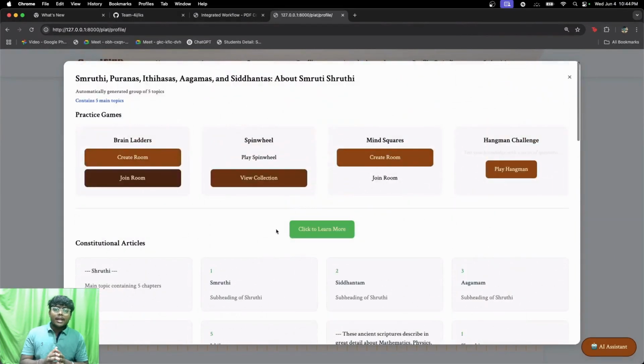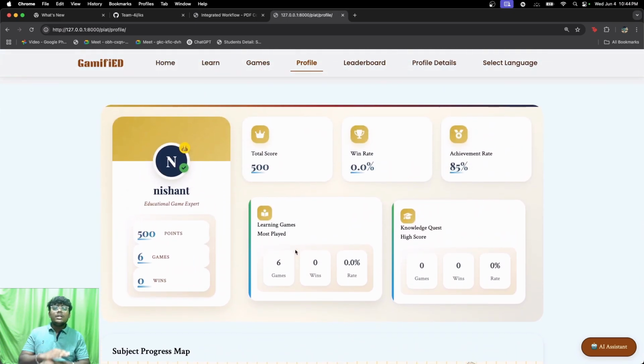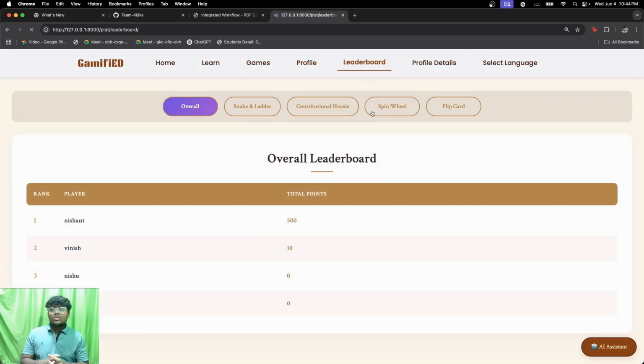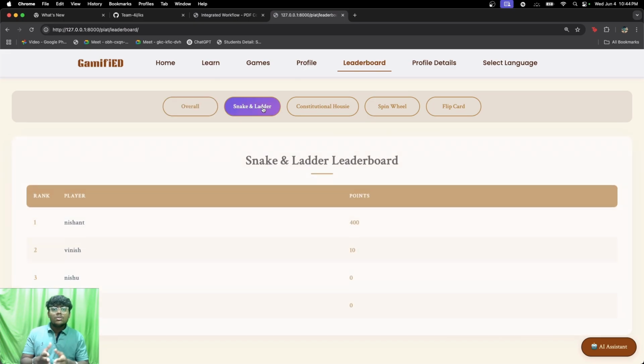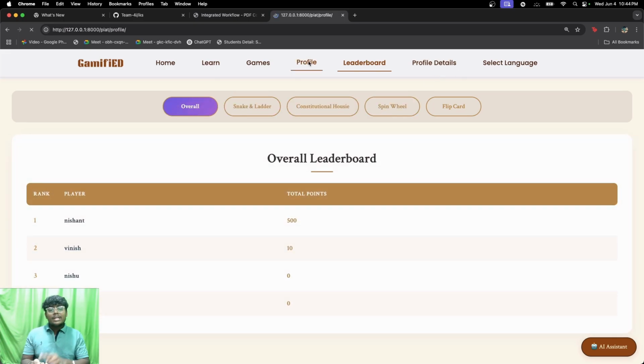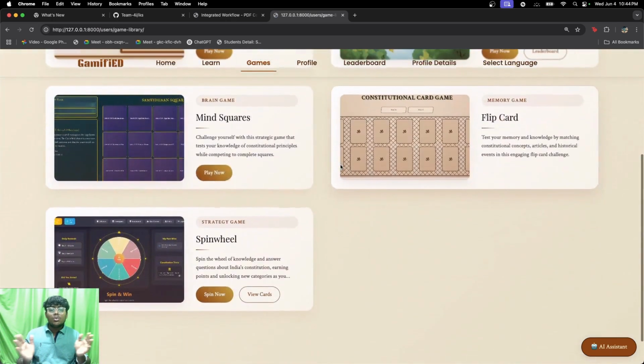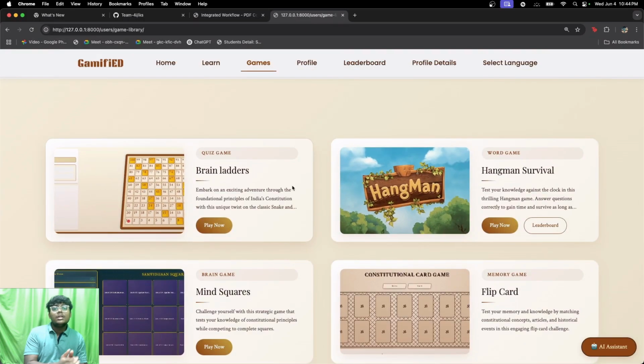So the problem that we're trying to cater is that the traditional learning methods are very boring. For example, nowadays students have a lot of subjects, and some of those are totally theoretical and factual based. So it becomes very difficult for the students to learn those subjects. So what we can do is take those subjects and convert them into interactive and engaging games which students can play together, and through playing those games, they can complete their whole subjects, get the marks, and also enjoy the learning process as well.